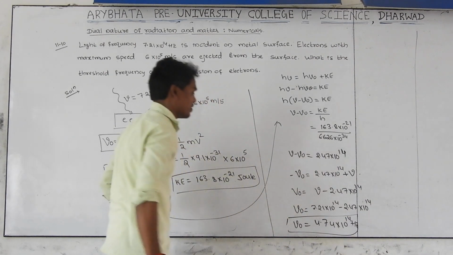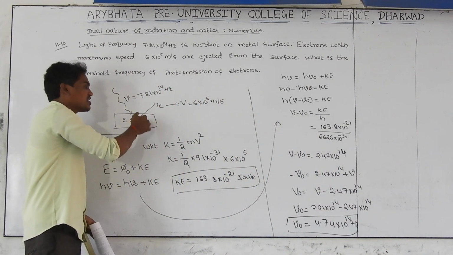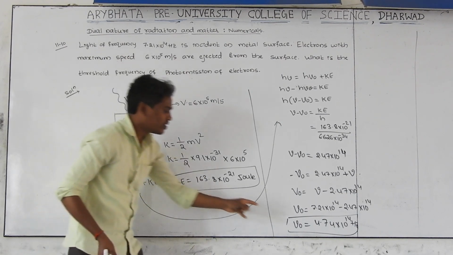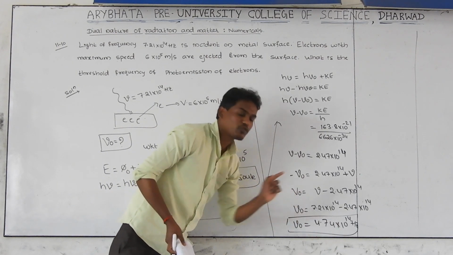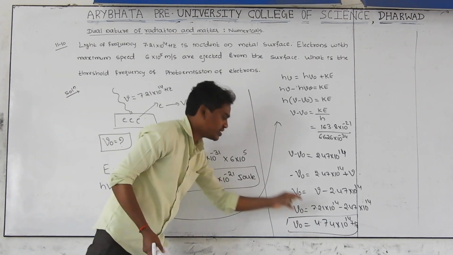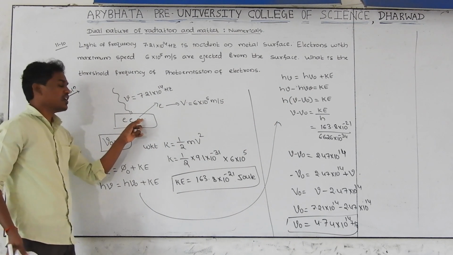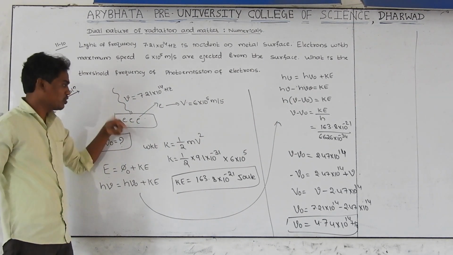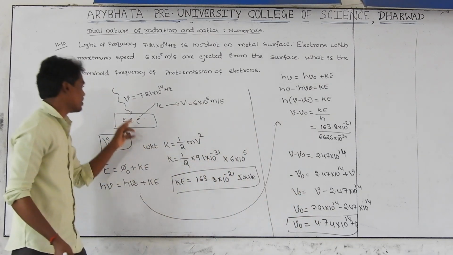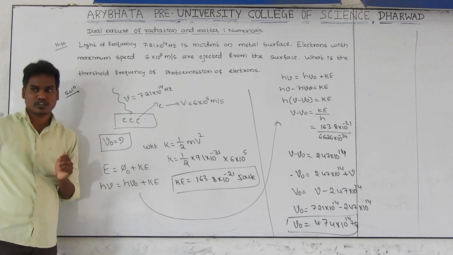This is the threshold frequency. In order to start just the emission of the electron from the surface of the metal, the radiation should have a minimum of 4.74 × 10^14 Hz. If the frequency of the radiation is just below 4.74, then no emission of electrons takes place. To produce a photoelectric effect, the radiation should have at least this much frequency. This is stopping potential.